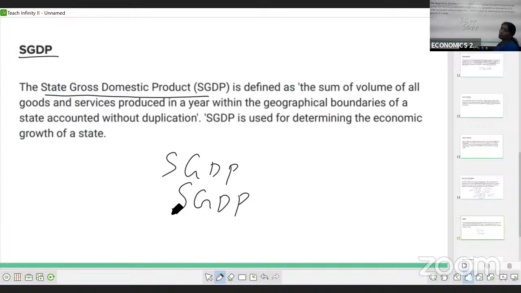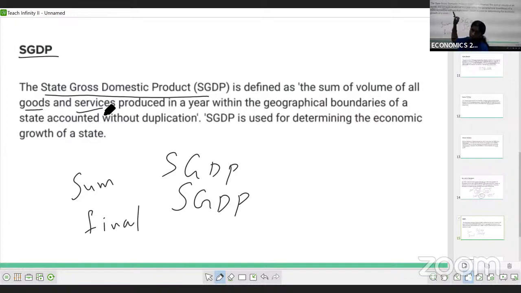Sum of the final value. Sum means the total. Total final values, not the intermediary ones. The final values of all the goods and all the services which are produced in a year within the boundary of the state. Within the boundary of the state, for one year, the sum of the total final value of the goods and services is called the State Gross Domestic Product.